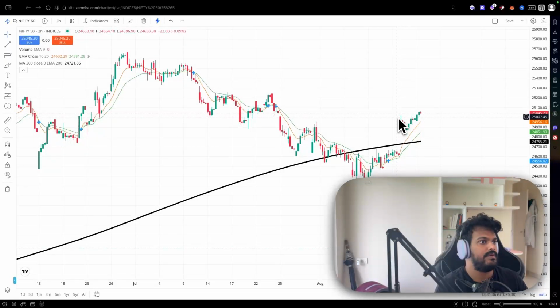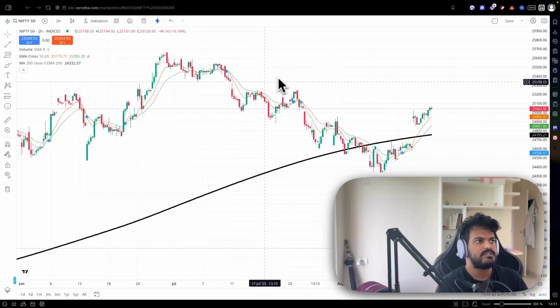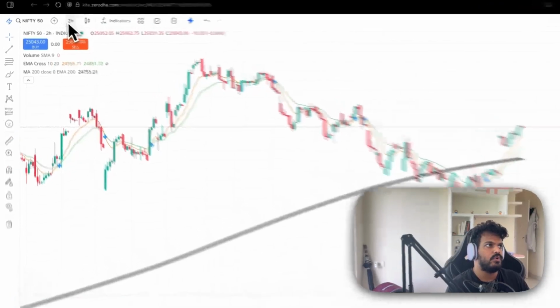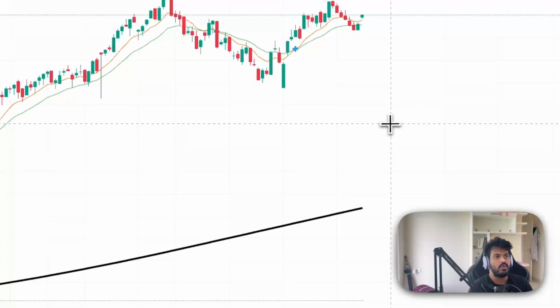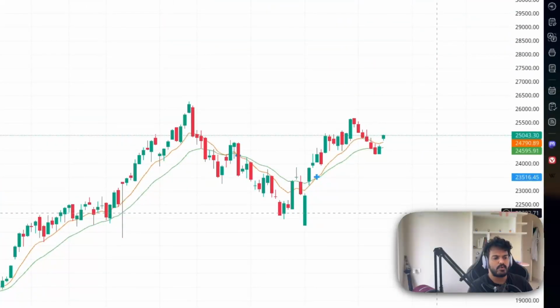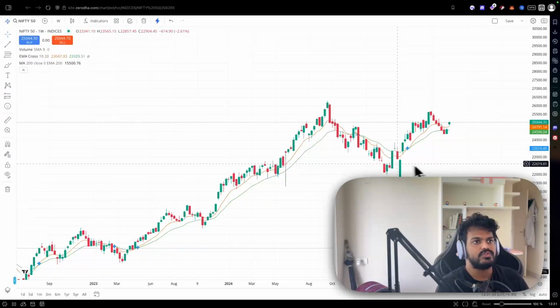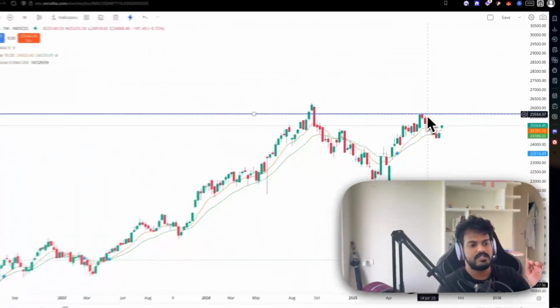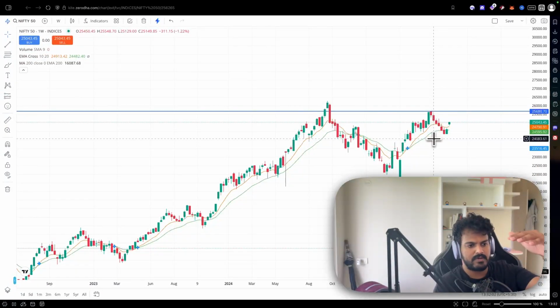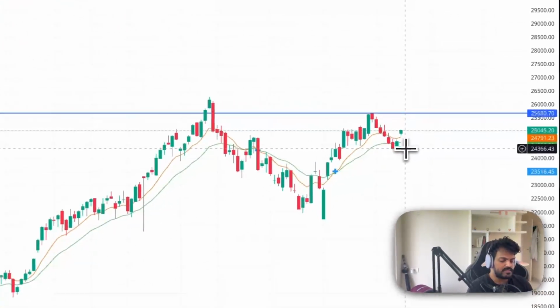But how long will it sustain? That's a question to answer. For this, we have to understand support and resistance clearly. Support and resistance are basically, let's go to the weekly basis. These are created based on how a proper stop or start of a trend has been created. So let's say these are supports. These are resistance here. The upper bound to a price is called resistance, the lower price bound is called support.